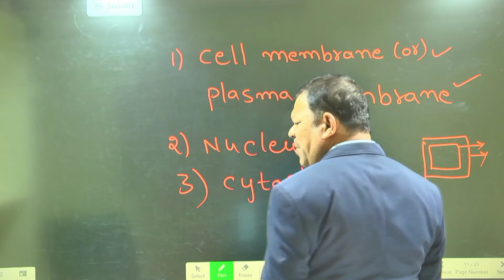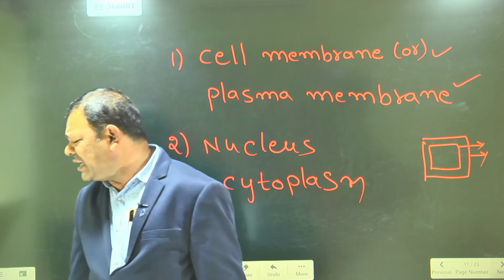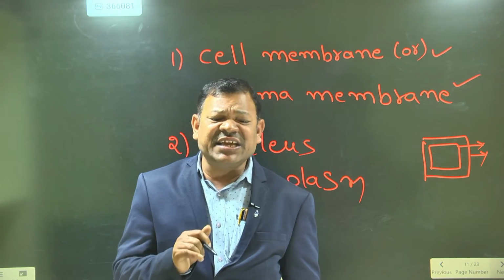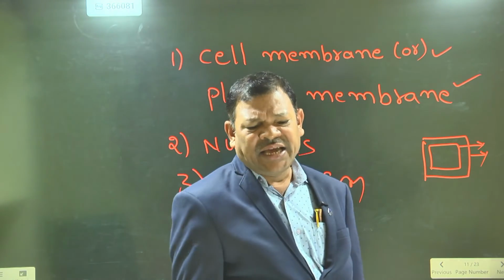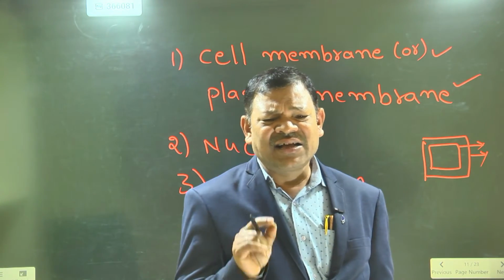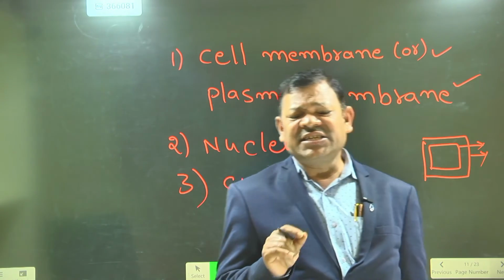Next, my point is, a generalized cell consists of three essential parts.